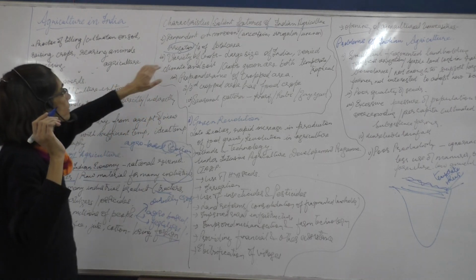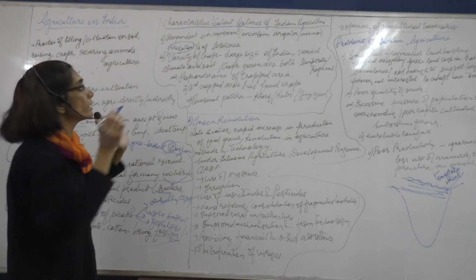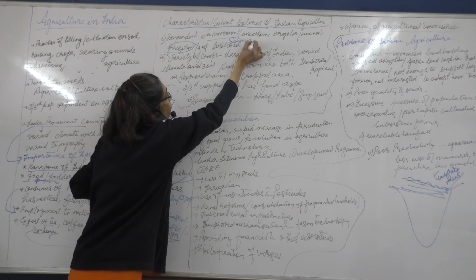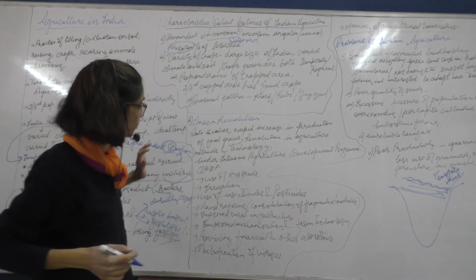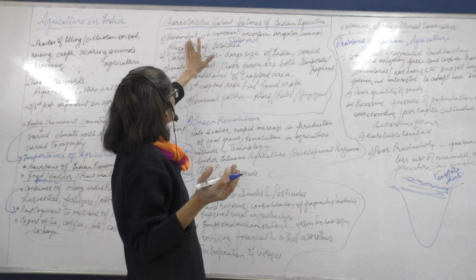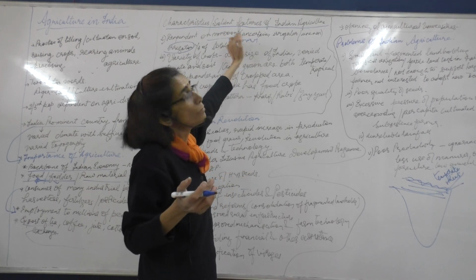So that means that they are dependent on monsoon. This monsoon is seasonal. The rainfall is for 4 months, that is from June to September. So the farmer is dependent on the monsoon, which is seasonal, which is uncertain.